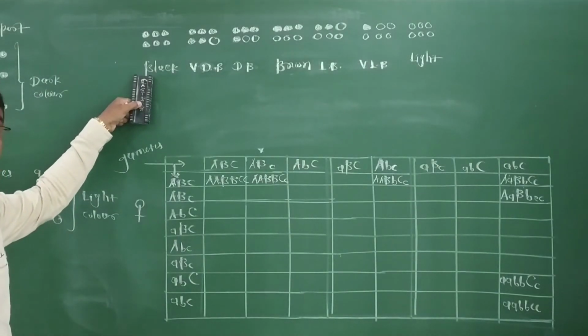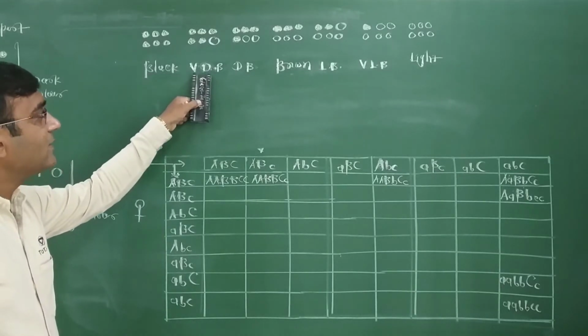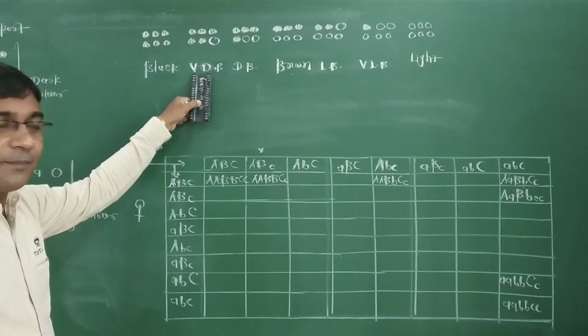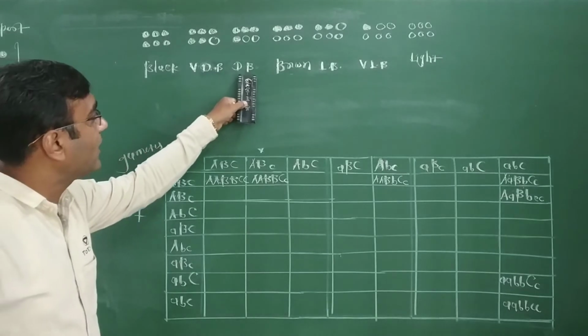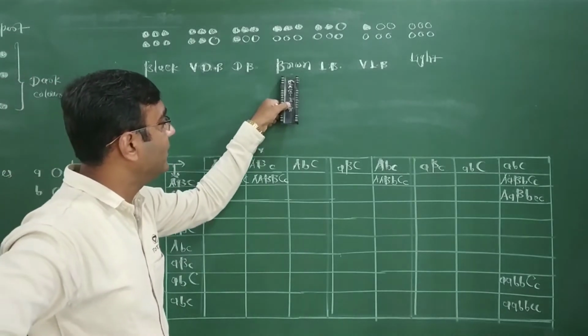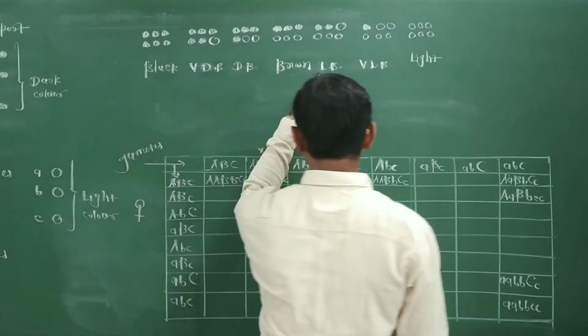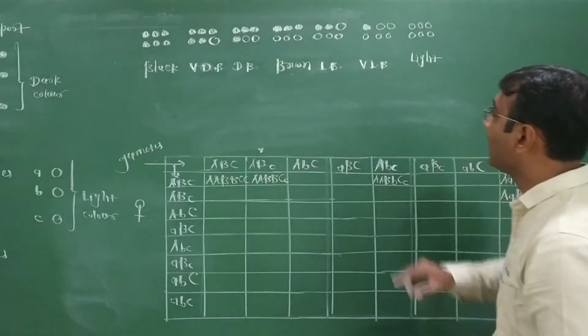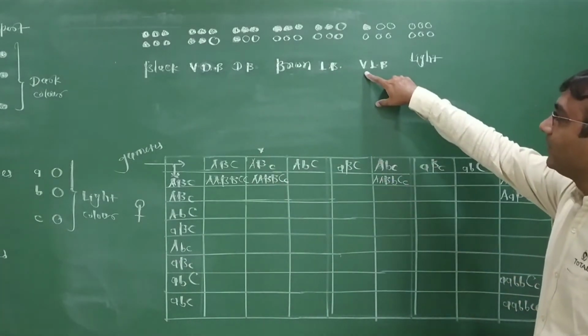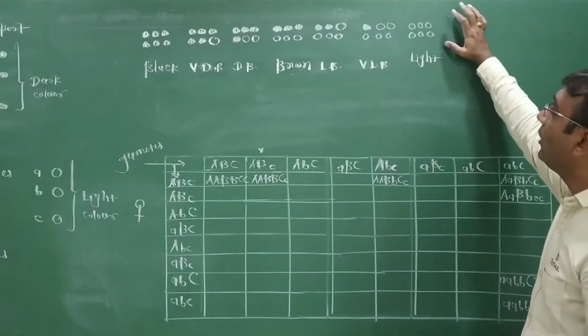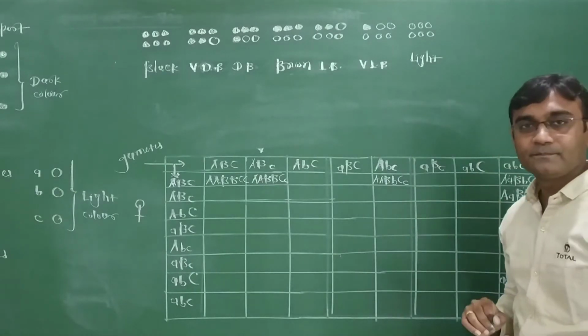All gene capitals, so black. One small or capital, 5 capital, so very dark brown. 4 capital, dark brown. 3 capital, brown. 2 capital, light brown. 1 capital, very light brown, and all small, light.